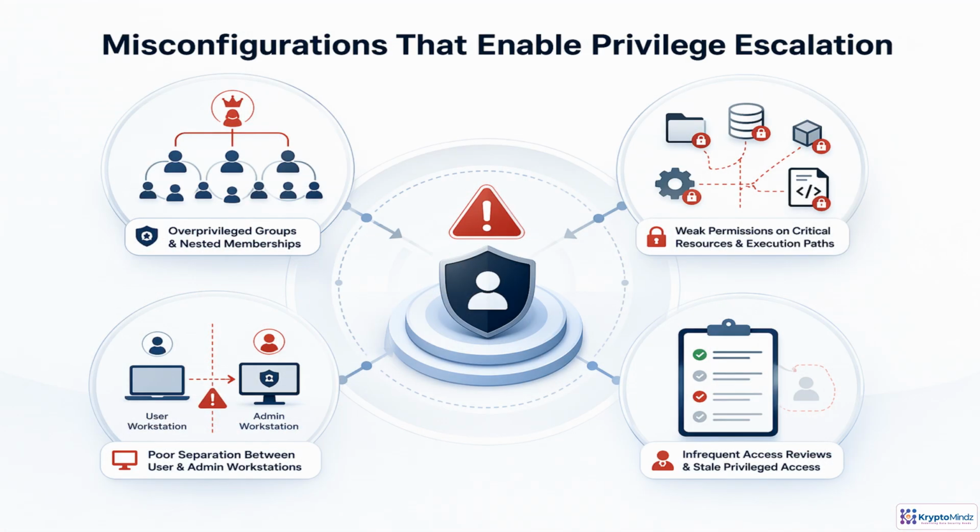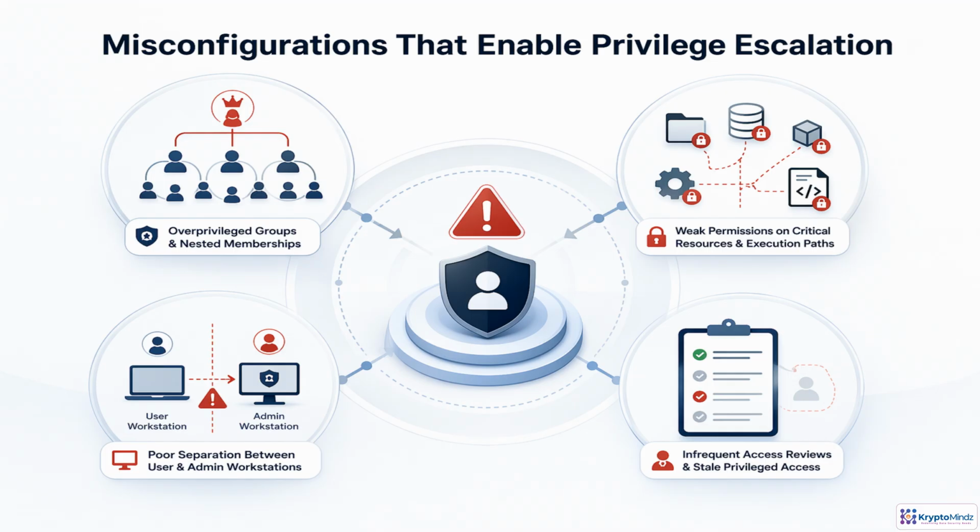Escalation often starts with everyday administration drift, not sophisticated malware. A nested group can quietly grant domain-level power. A writable service path or script can let an attacker replace what a privileged account runs. Using the same workstation for email and administration exposes admin sessions to phishing and credential theft. When access reviews are rare, old roles and temporary exceptions become permanent risk.